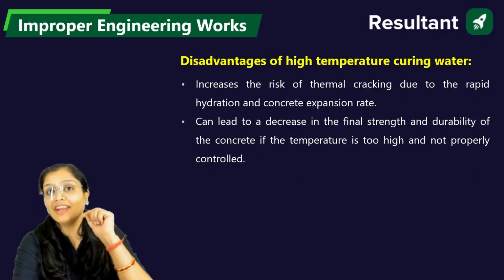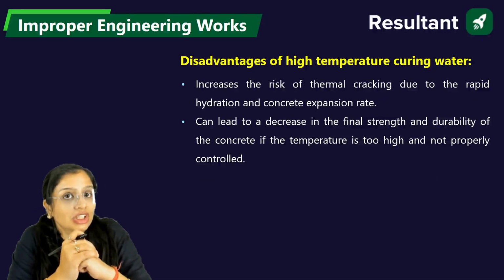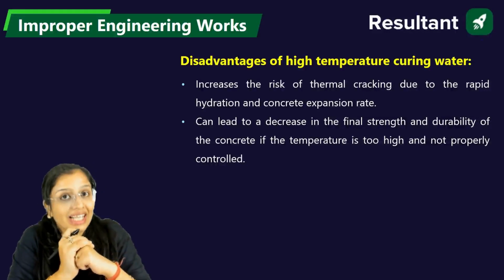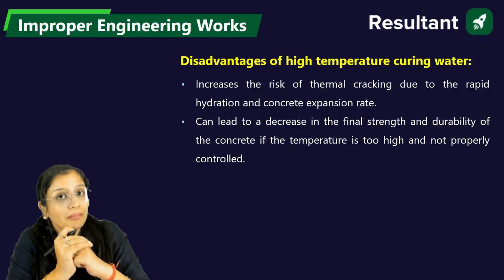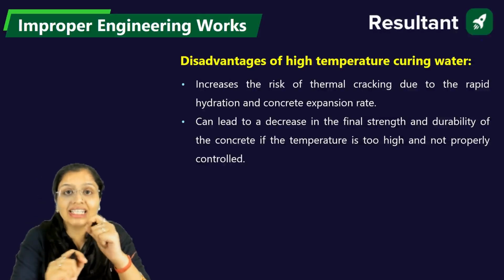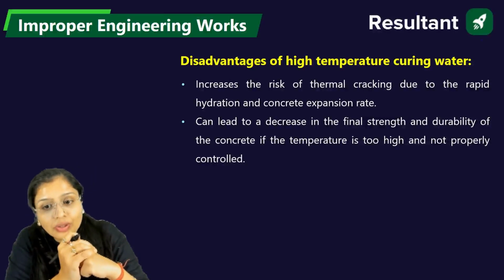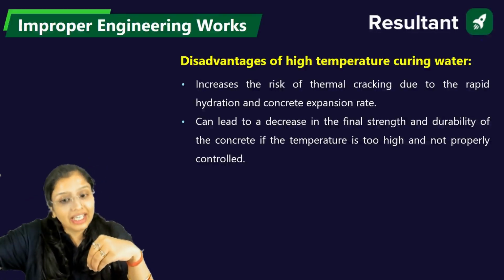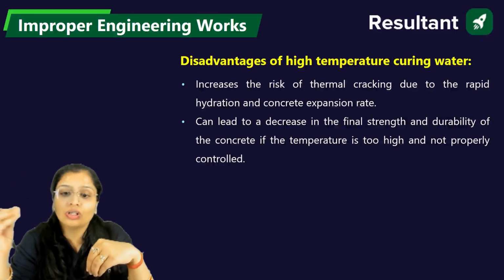The thing is, when you use low temperature curing water, it reduces the risk of thermal cracking. But when you use high temperature curing water, it will increase the risk of thermal cracking. Eventually the final strength will not increase, it will decrease. The durability will also decrease.